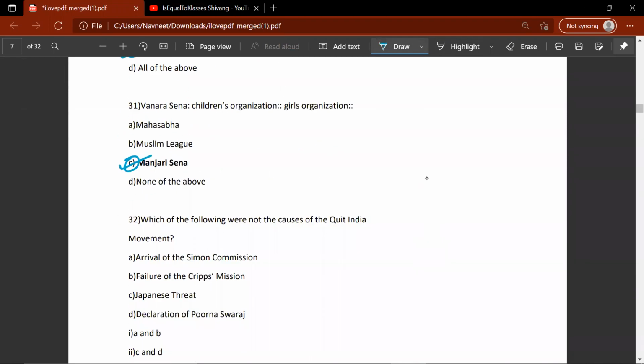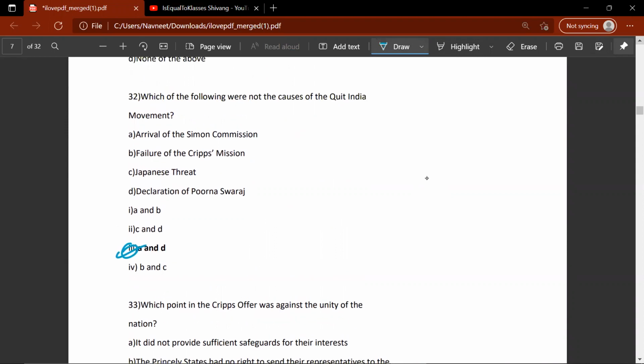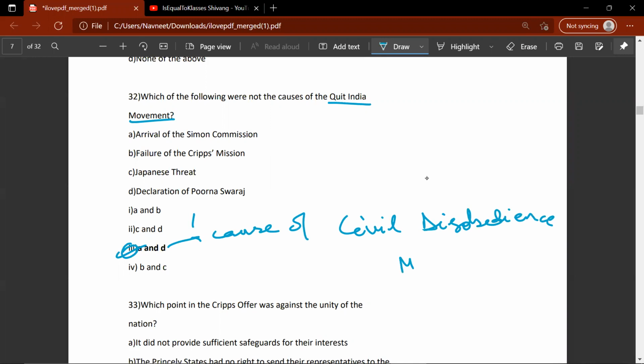32nd question. Which of the following were non-causes of the Quit India movement? Arrival of the Simon Commission, failure of the Cripps Mission, Japanese threat, declaration of Purna Swaraj. So the correct answer will be third, A and D. Let's scroll a bit. Which of the following were not the causes of Quit India movement? Arrival of the Simon Commission. This was the cause of civil disobedience movement. So A and D were the cause of civil disobedience movement.